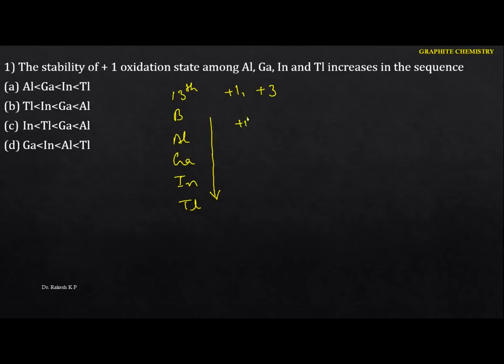the +1 oxidation state becomes the most stable due to the inert pair effect. So due to the inert pair effect, the +1 oxidation state becomes the most stable on moving down the group, as compared to the +3. That means the most stable +1 oxidation state among the 13 group elements is thallium, because down the group there is an increase in the inert pair effect. Hence, in this case, the option will be A. So next one.